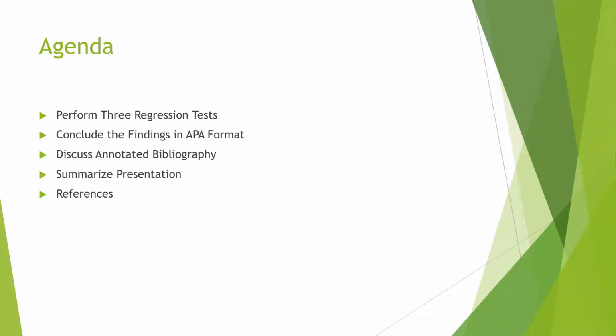Our agenda will consist of the following. We will conduct 3 regression tests, conclude the findings in APA format. We will talk about a few articles related to variable correlations and how they relate to this course, followed by a summary, and I will leave you with references to further investigate this topic.